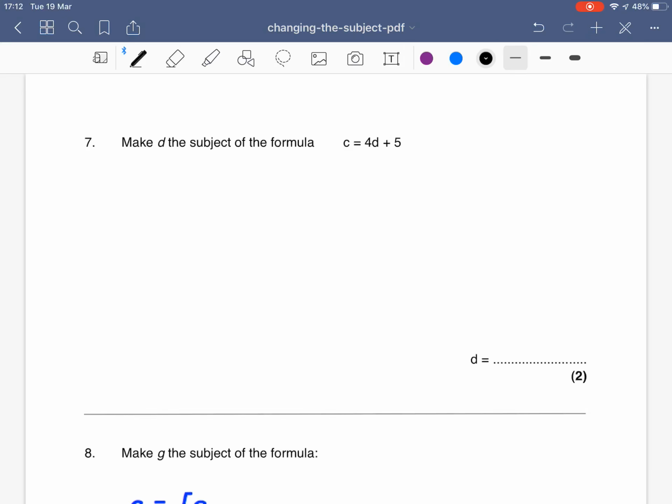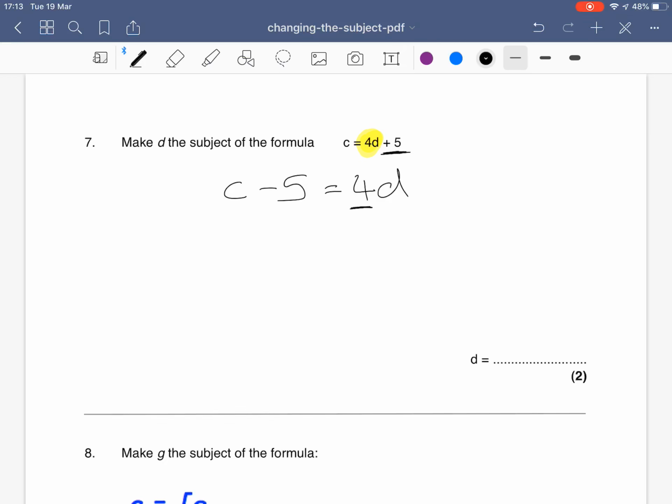Next question. So make d the subject of the formula. So currently it's attached to the 4, so this means 4 times d, so I'm going to leave that till last. So I can get rid of the 5 first. Opposite of adding 5 is to take 5 away. So I'm going to do c, take away 5, leaves me with 4d.